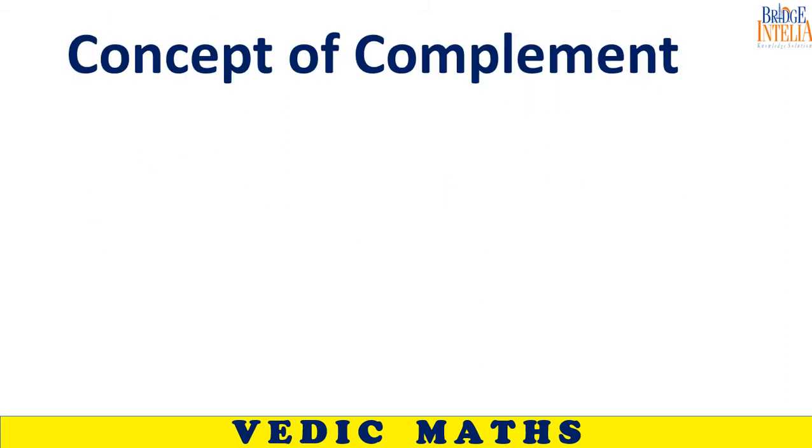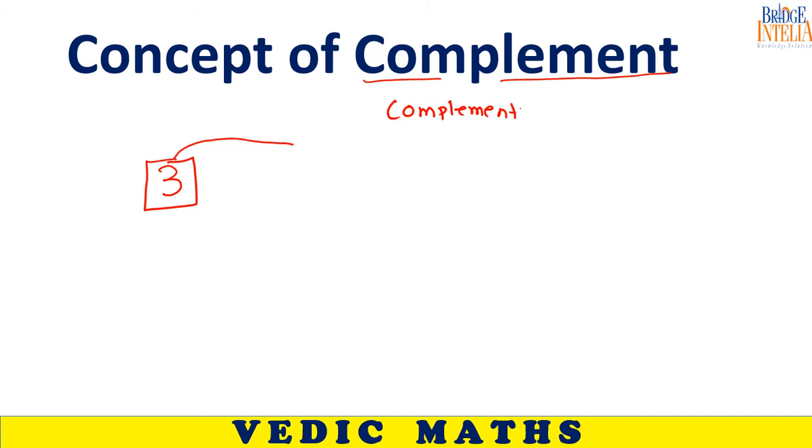So let us build the concept first. In Vedic math, there is the concept of complement. If you understand the concept of complement, subtracting anything would become very, very easy for you. So please understand the concept of complement. If you talk about any one digit number, 3 is a one digit number. What would be the complement of 3? What is the concept of complement? What should be added to 3 so that it becomes 10? What should you add to 3?